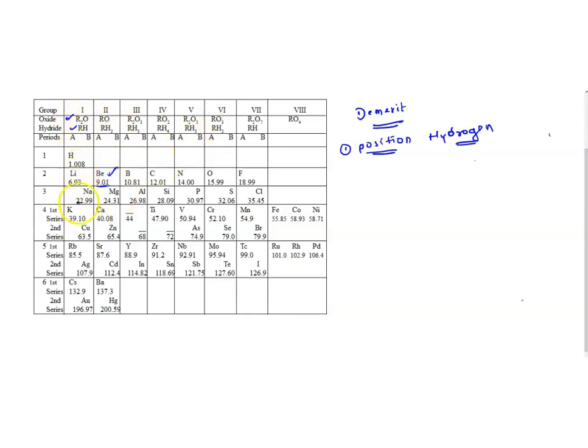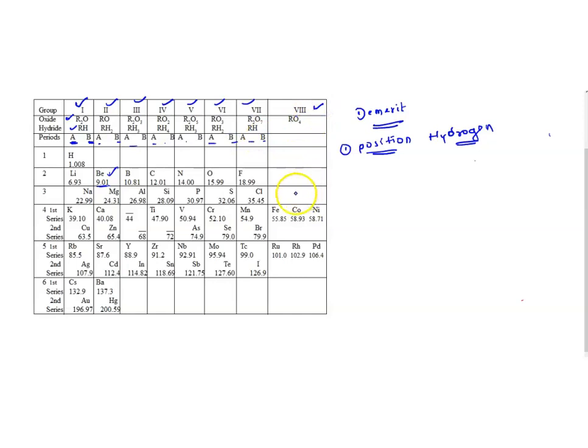And he has divided the table into subgroups. This is group 1, and every group is divided into 2 subgroups. Group 1 is divided into 2 subgroups. Group 2 is also divided into subgroups A and B, and so on, and group 8 is not divided into subgroups.